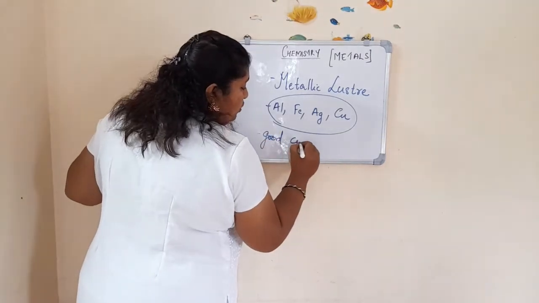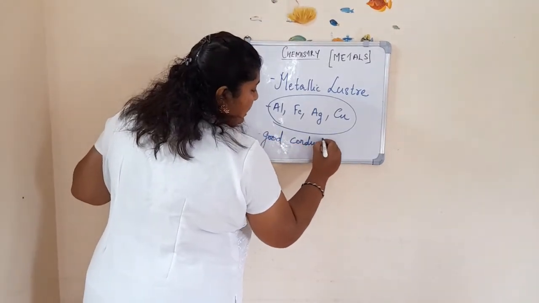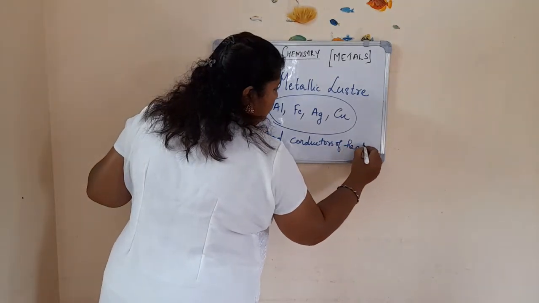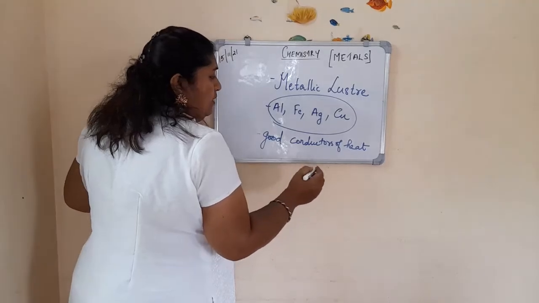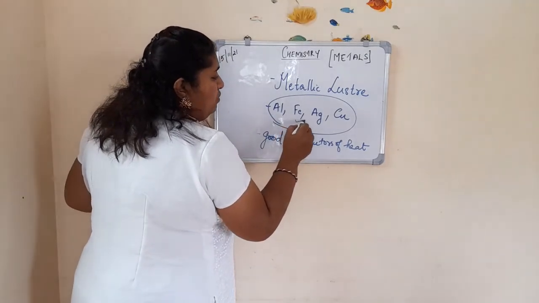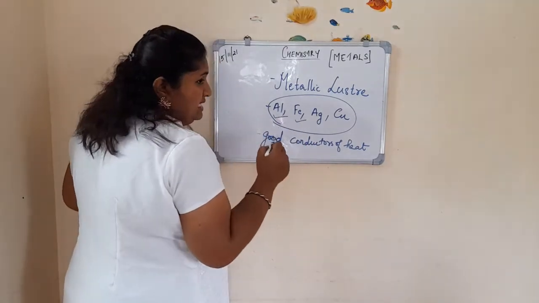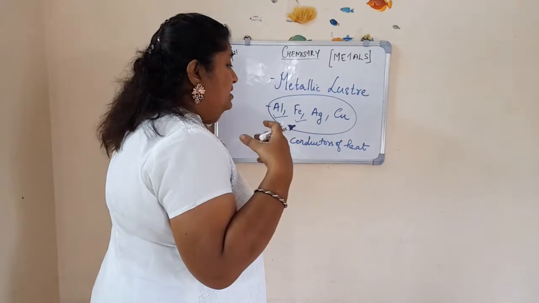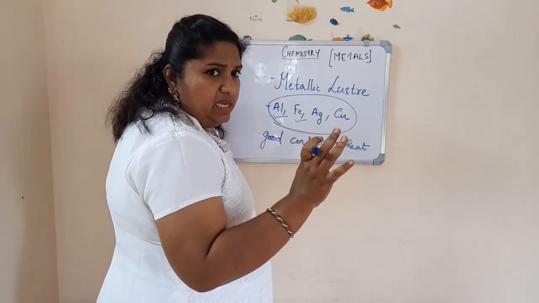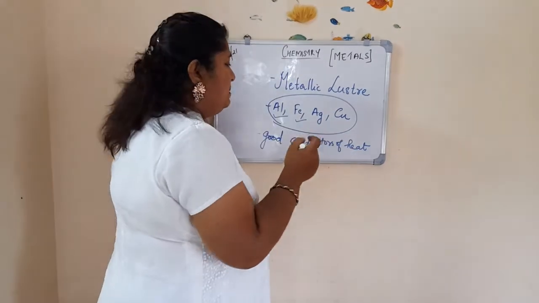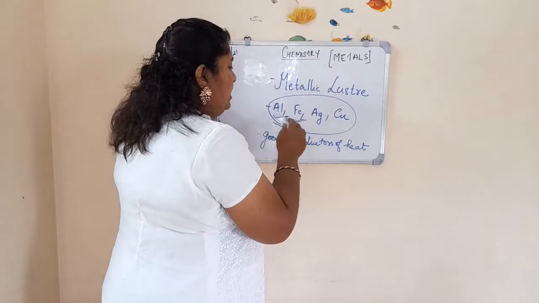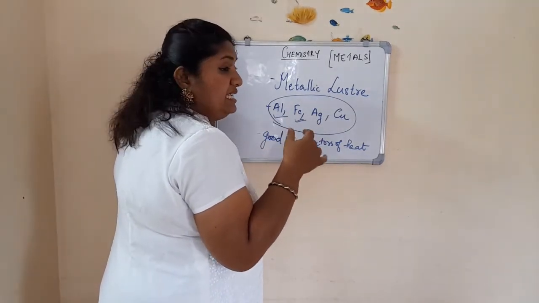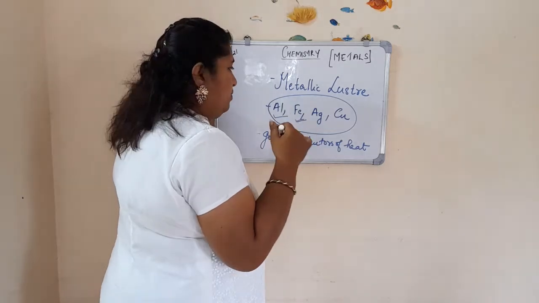In our homes we mostly have iron and aluminium utensils. Most metals are good conductors of heat, but for cooking we usually use aluminium and iron utensils because they conduct heat very quickly.